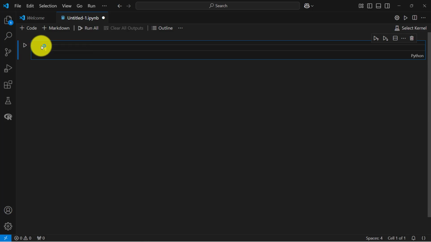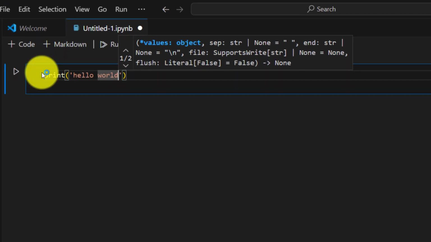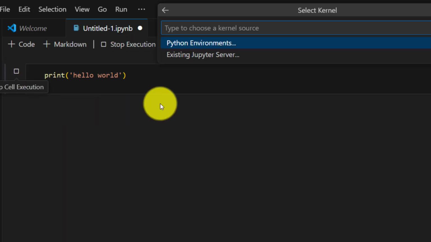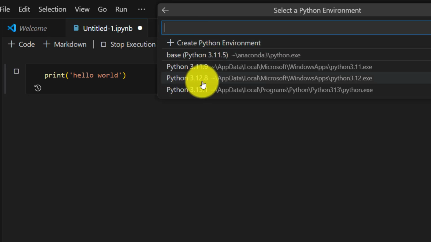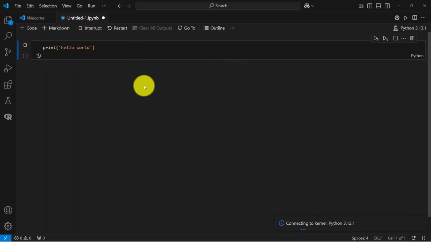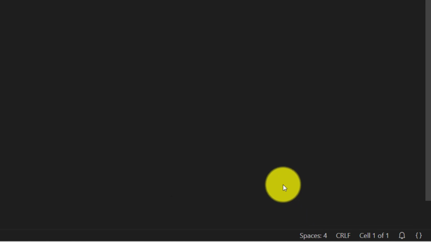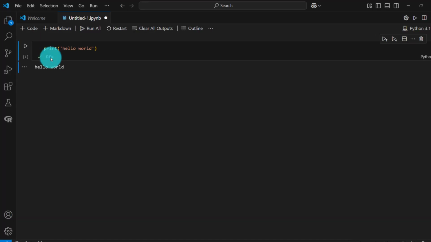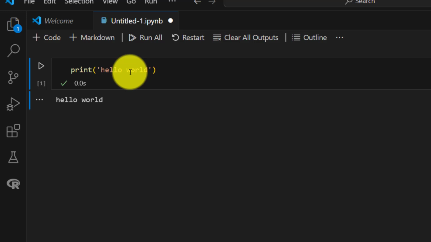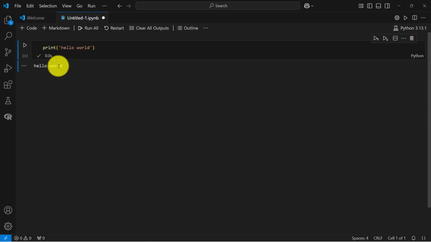We are going to print Hello World. So you click on this play button, and for the first time it is going to request the Python environment. I'll select the latest, 3.13. If you don't have these requirements, it will download them, and after that it will run your program. So you'll have to go through that step. For example, now you can see that I have my print Hello World. So that is how you're able to download Python and other necessary tools for you to get started.